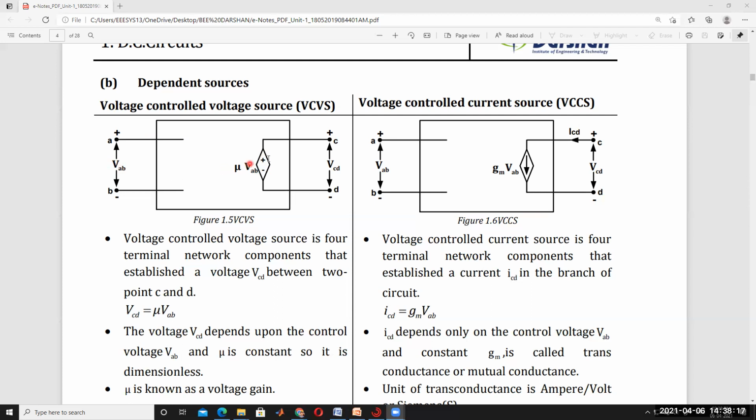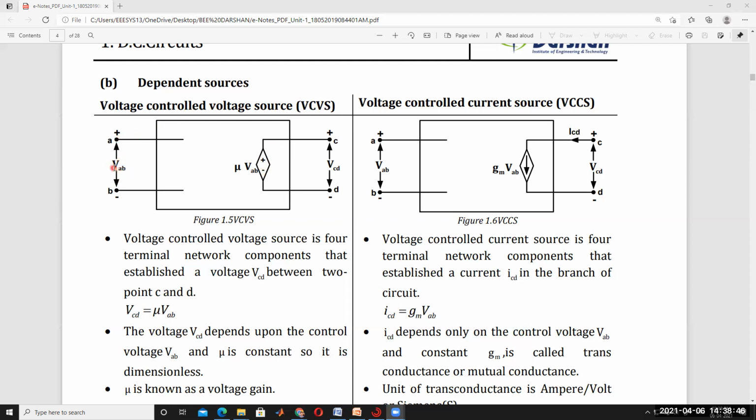That's why this voltage can be controlled by using this voltage source. Voltage controlled voltage source. Understood? This voltage can be controlled using this voltage source, and that's why it is called voltage controlled voltage source. This voltage source depends on voltage only.